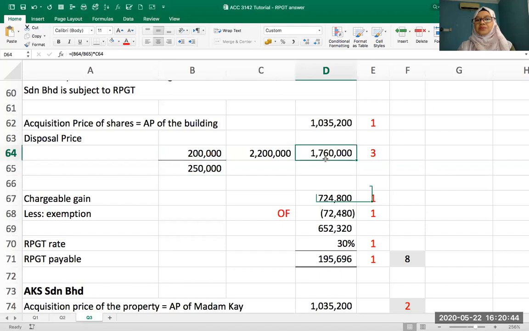You don't want to pay tax on 2.2 million because not all shares are real property shares. So that's why you apportion the disposal price. Instead of the disposal price of 2.2 million, your disposal price on the real property shares is only 1.76.